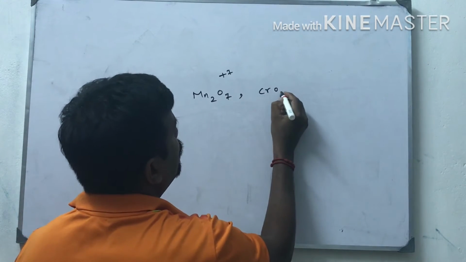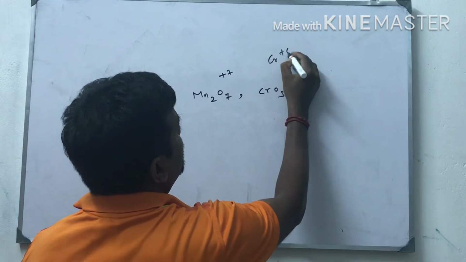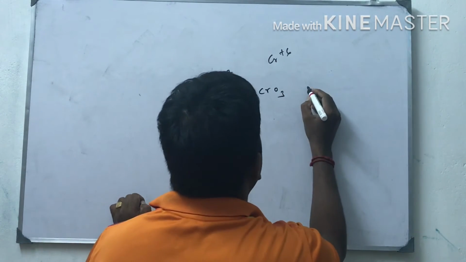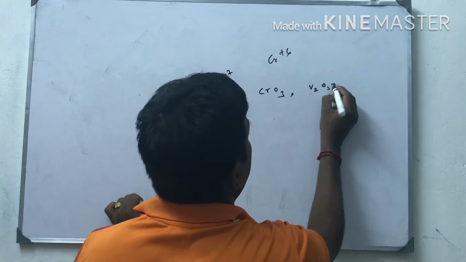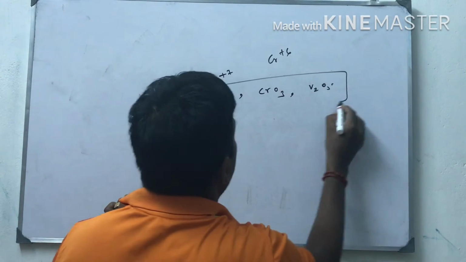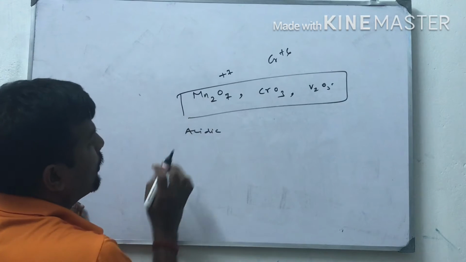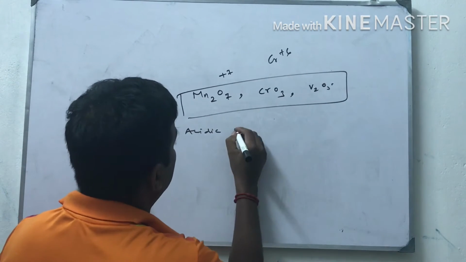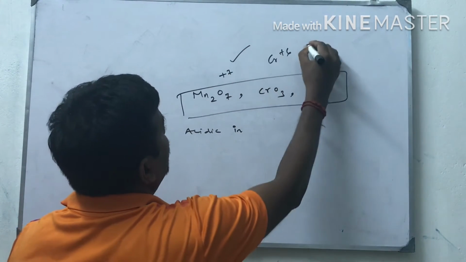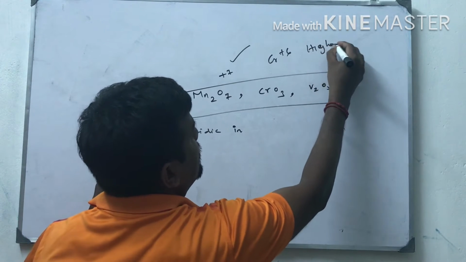Then CrO3, chromium with oxidation state +6. Then V2O5, vanadium pentoxide. These are all acidic in nature. Even though they are metal oxides, they are acidic in nature due to the presence of a higher oxidation state.